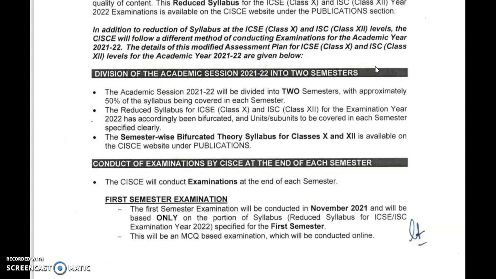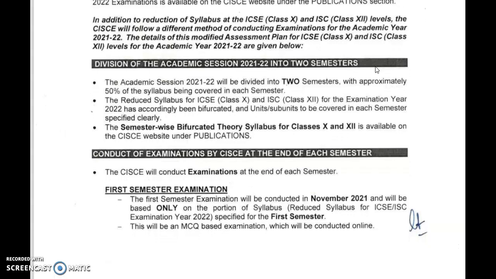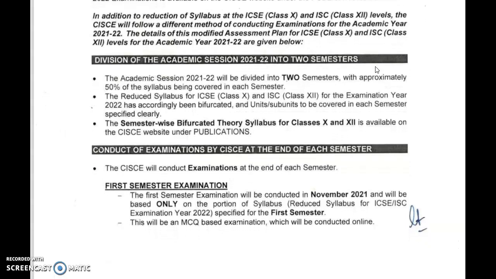Now comes the division of the academic session 2021 to 22 into two semesters. The academic session will be divided into two semesters with approximately 50% of the syllabus being covered in each semester. That is, you'll have a semester examination and 50% syllabus will be covered in that, and the next 50% will be covered in second semester.